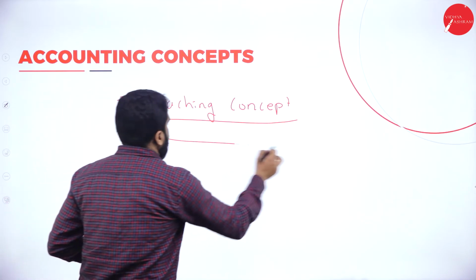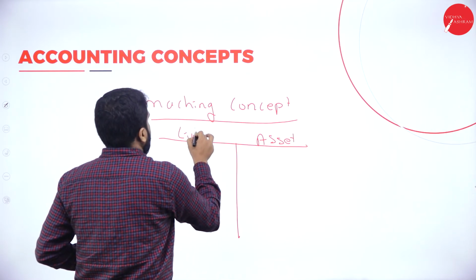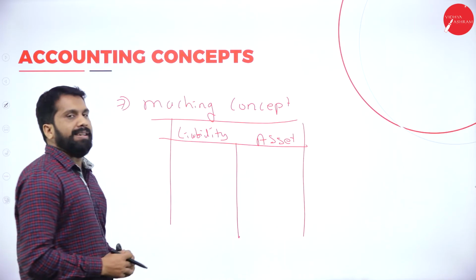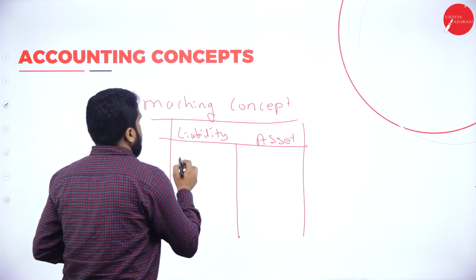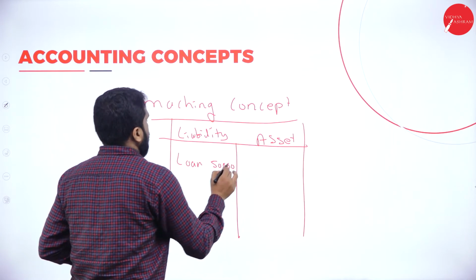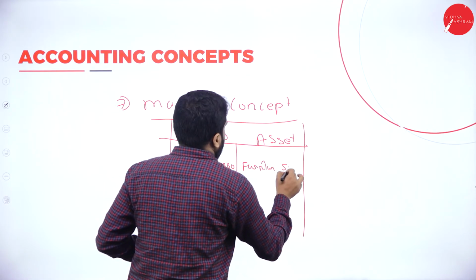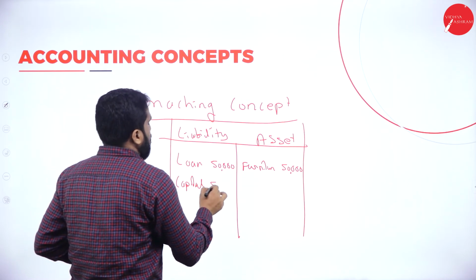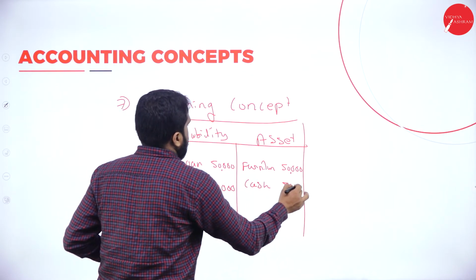In the balance sheet, we have assets as well as liabilities. Now, assume that your loan amount is 50,000 and your furniture is 50,000. Your capital is 50,000 and your cash is also 50,000.